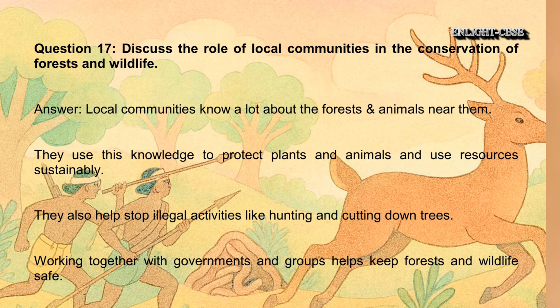Question 17. Discuss the role of local communities in the conservation of forests and wildlife. Answer. Local communities know a lot about the forests and animals near them. They use this knowledge to protect plants and animals and use resources sustainably. They also help stop illegal activities like hunting and cutting down trees. Working together with governments and groups helps keep forests and wildlife safe.